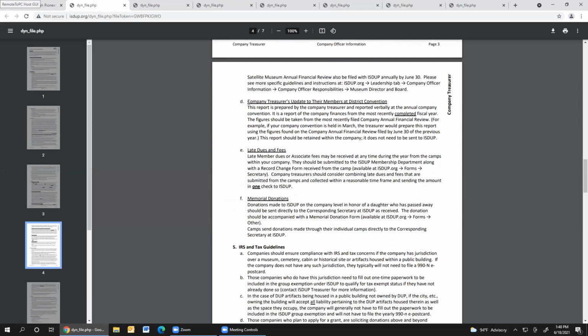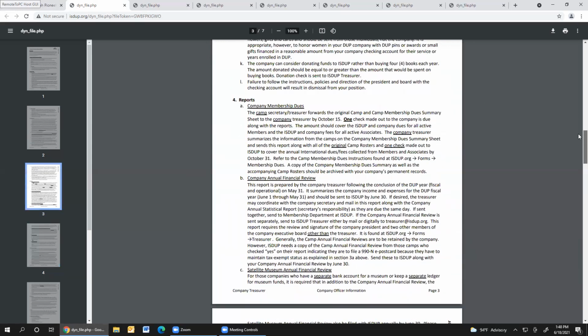In the past, we have required this when you've had a district convention. We no longer need this document, either for the company treasurer or for the satellite museum update to their members. That is because now we are using the reports from the last completed fiscal year, which will be taken directly from the numbers that are reported on this form here and on this form here. This is from the whole year, not from the middle of the year.